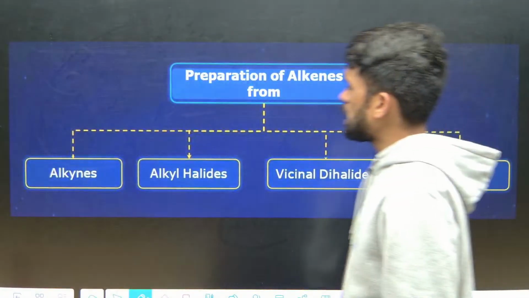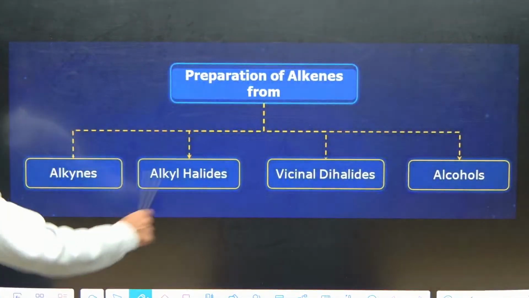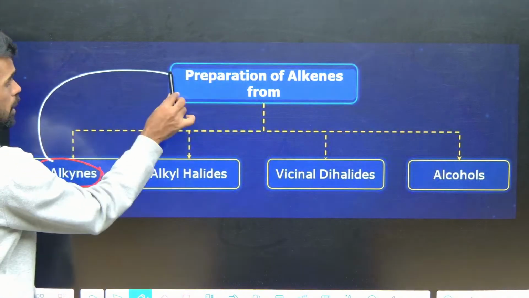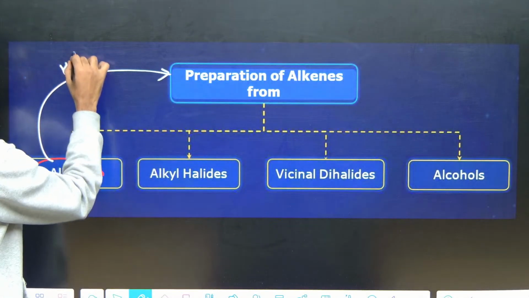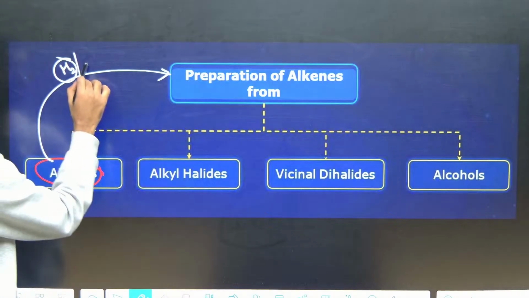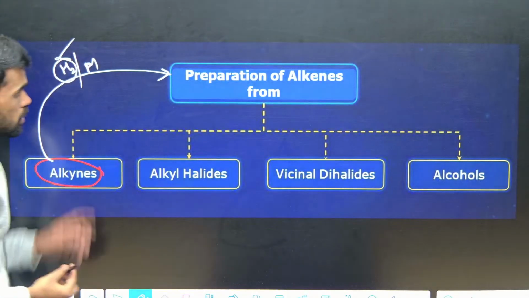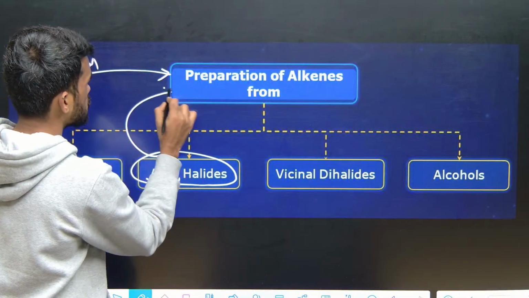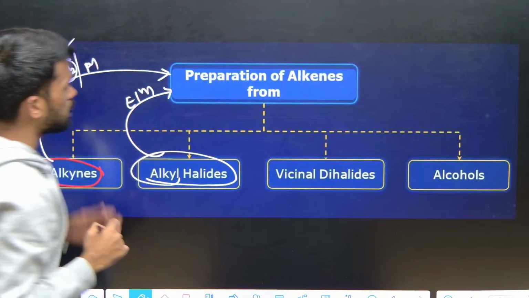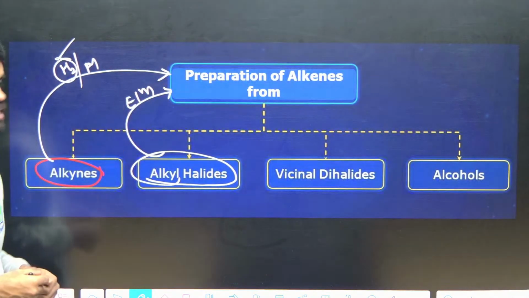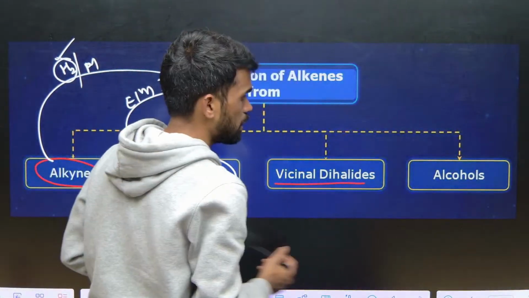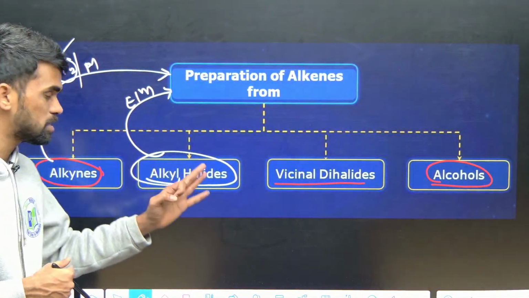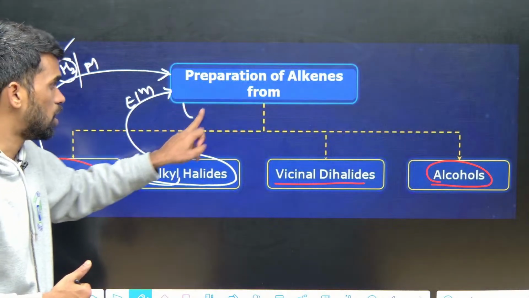So, preparation of alkenes. We can prepare alkenes in many ways. We can get alkenes by partial reduction of alkynes; some metal will be used here. Next, from alkyl halides by elimination reaction we will get alkenes. From vicinal dihalides also we can get alkenes, and from alcohols also by elimination we will get alkenes. So these are some important ways to prepare alkenes.